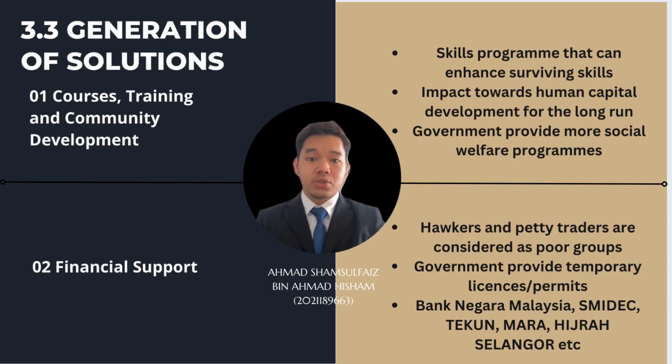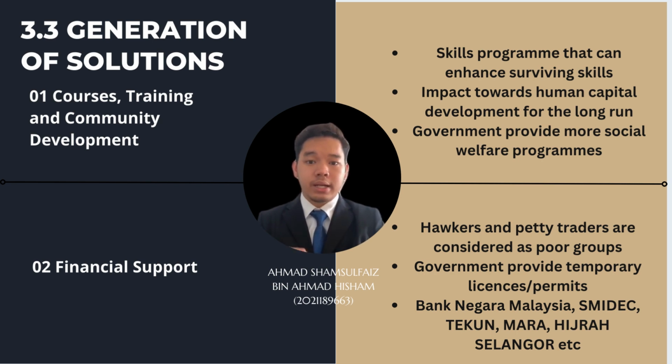The first solution is courses, training and community development. The government has already spent millions of ringgit to ensure the poor, especially in urban areas, have a particular set of surviving skills programs, and other related courses that focus on various levels of society are planned based on these specific goals.